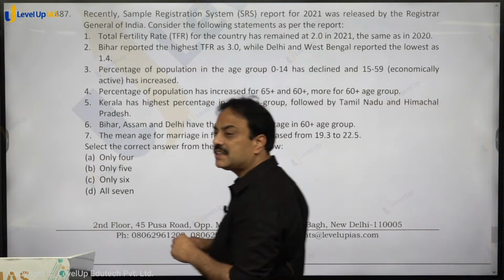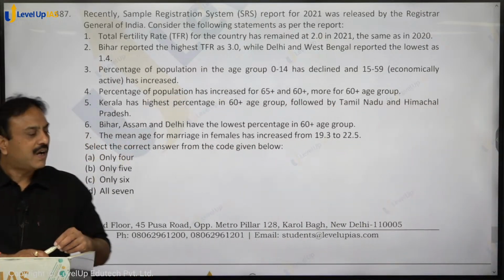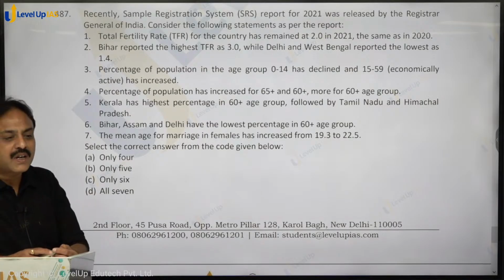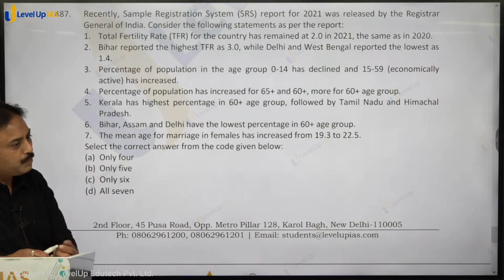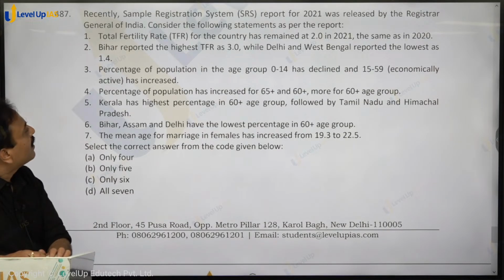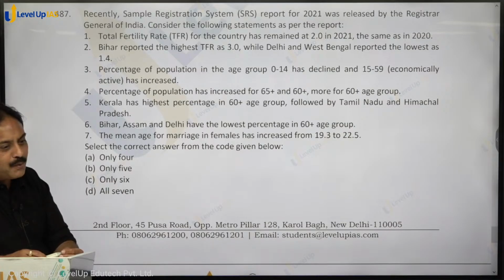TFR of India is 2.0 and it has remained unchanged since 2020. What TFR is needed for replacement level? 2.1. So that means our population is declining. Bihar reported the highest TFR of 3.0, and Delhi and West Bengal the lowest at 1.4. Percentage of population in the age group 0 to 14 has declined, and 15 to 59 has increased.